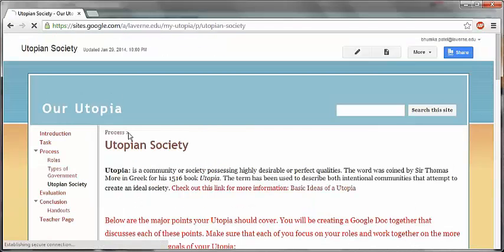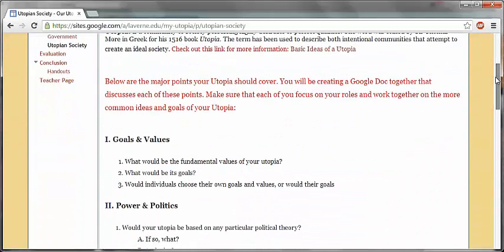So they would get together a few times, hopefully in between, and start discussing the faults and the merits of the governments they had just studied and researched, and how to implement them into their utopia. I have set up a page where I have highlighted the key questions I want them to discuss over a Google document. So again, I would be able to see how they were doing and what they were doing as they were doing it.